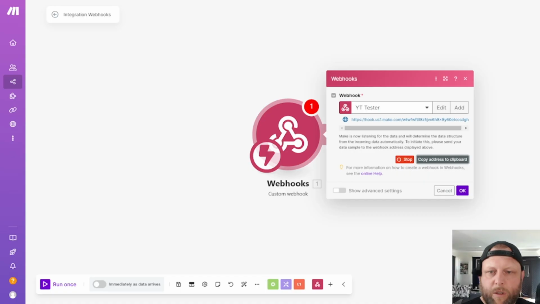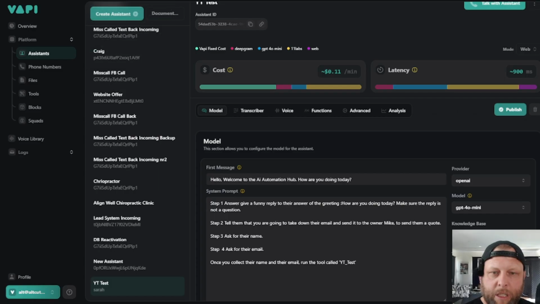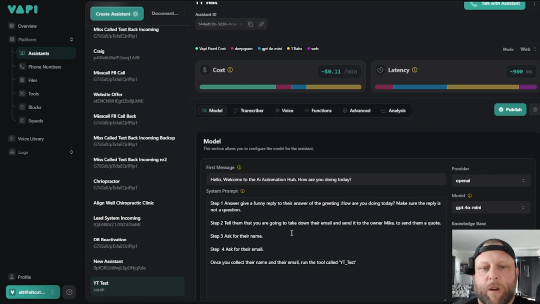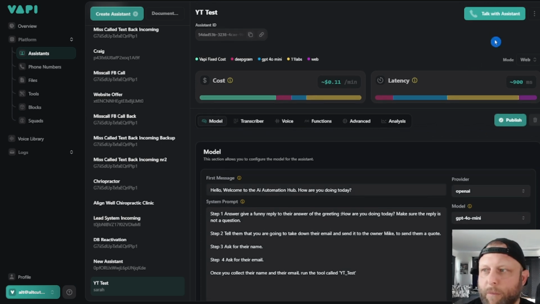Now, see how this is waiting. It's going to wait to receive a data structure. Just going to think about this, don't overthink it too much, might make it complicated. We are going to create a database, and in the database is going to be a name and an email address. We want to send that data over to the webhook to send the database over. We call it a tool and a function, and that tool now is called YouTube test. So let's give this a go and see how that works. It doesn't auto save, so remember to hit save all the time.